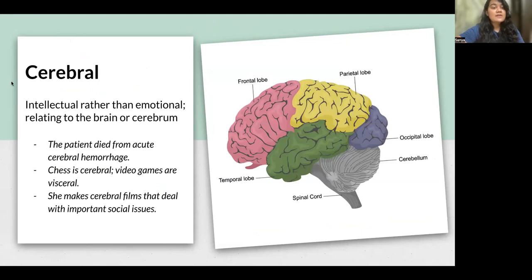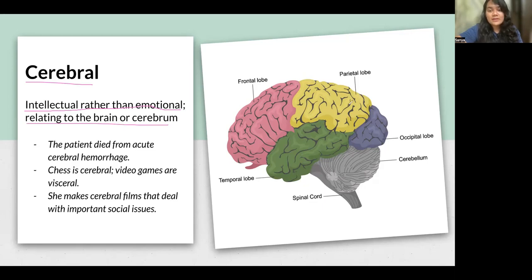Cerebral. Cerebral is a word related to your brain, okay? So intellectual rather than emotional, or relating to the brain or cerebrum. Now let's talk a little bit about the biology of your brain. You can see this is the front part of your brain, so it's called the frontal lobe. This is the most hind part of your brain, so it's called the occipital lobe.